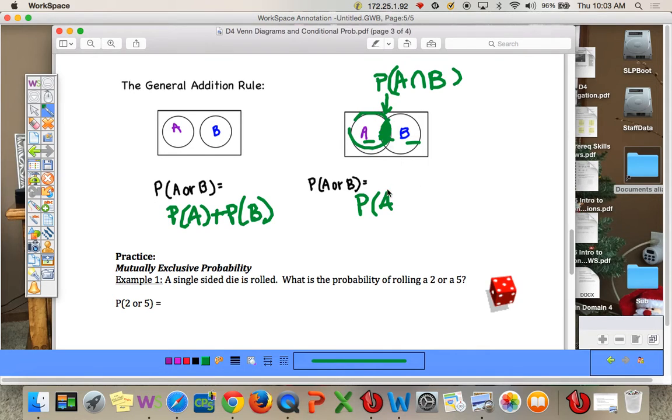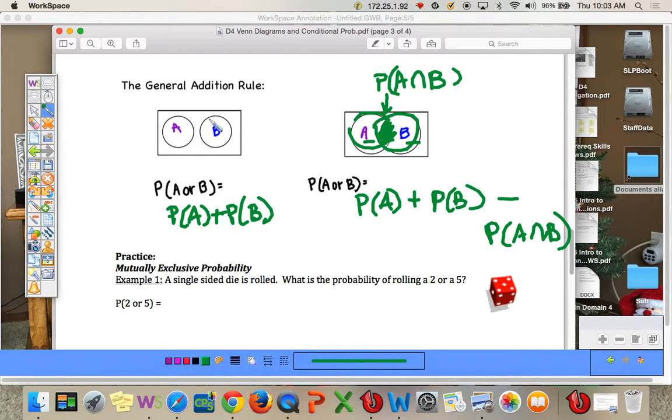So this would be the probability of A, which is the whole A circle, plus the probability of B, which is the whole B circle. But you've counted this overlap twice, so you subtract out the probability of A and B once. Okay, so those are the formal definitions of the general addition rule.